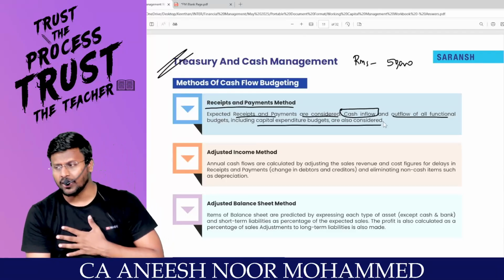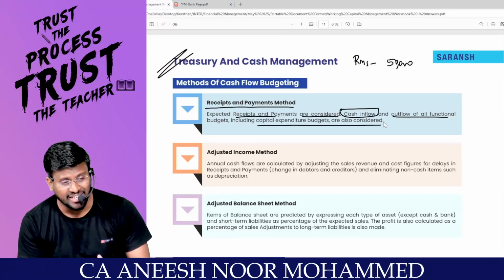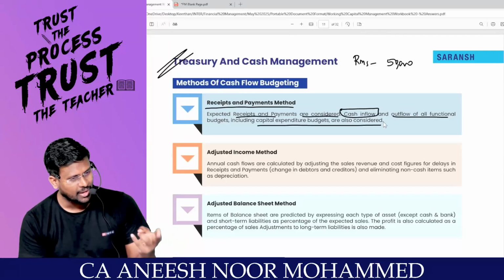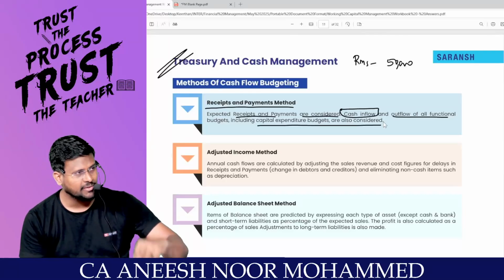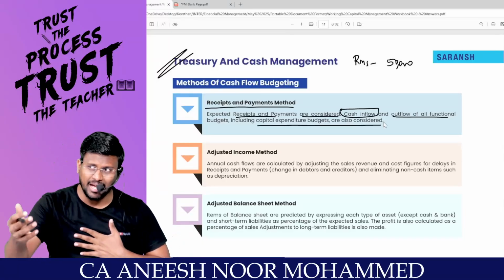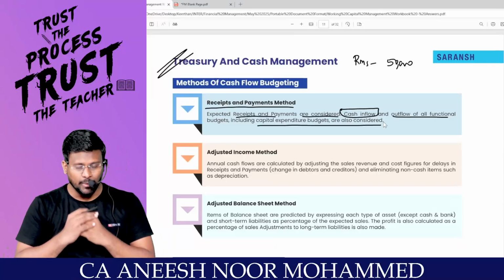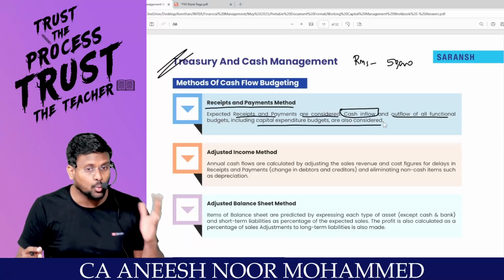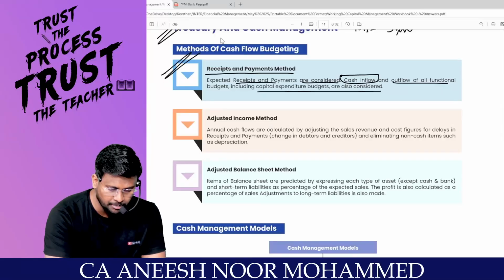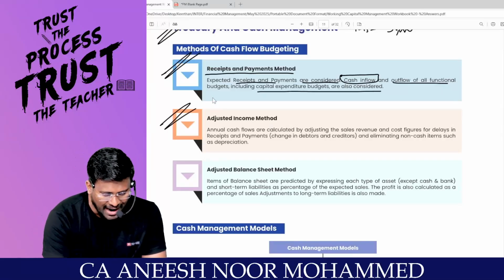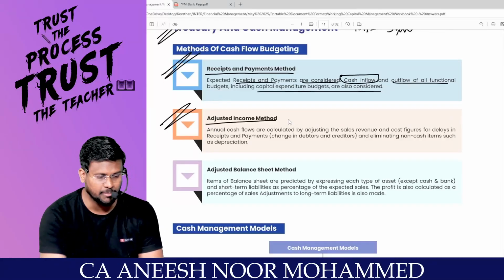Then I will know that, oh my god, next month I'm going to have a cash shortage, or next month I'm going to have a cash surplus. If surplus, I will deposit somewhere. If shortage, I will arrange fund in advance. So I will not be in a position of cash out. This is one method. Method number two, adjusted income method, my dear lovable students.